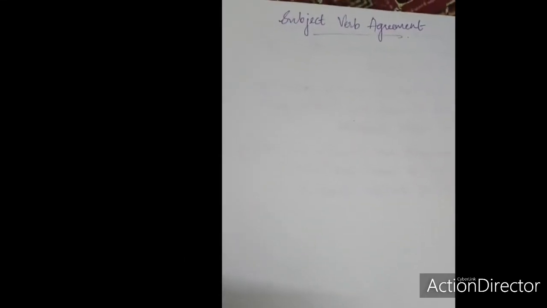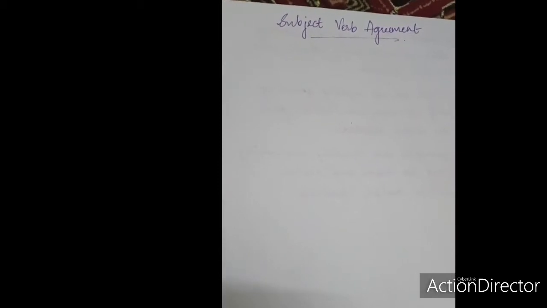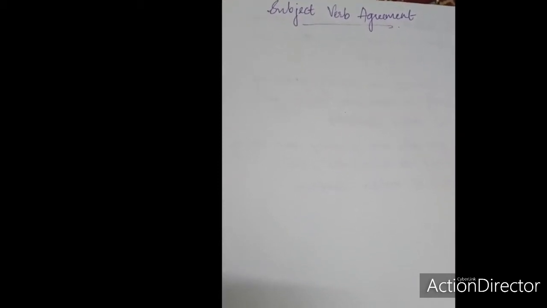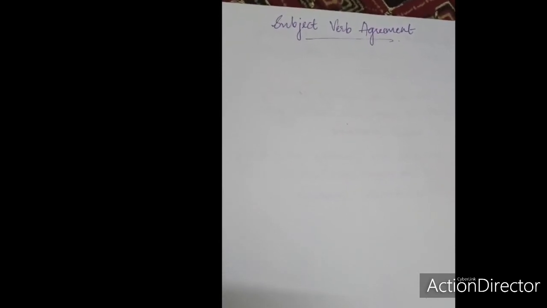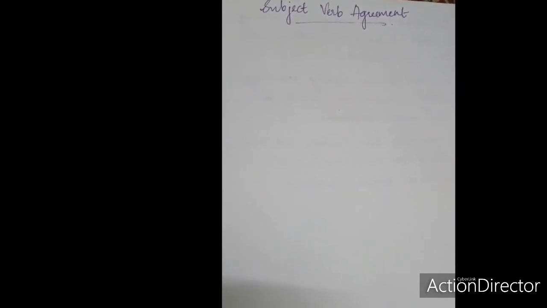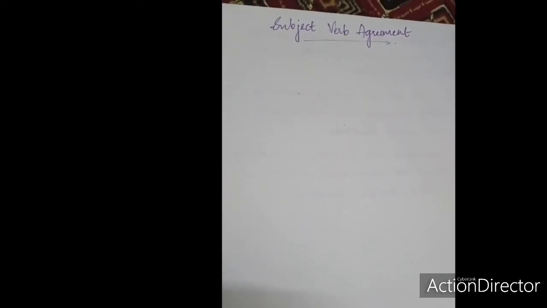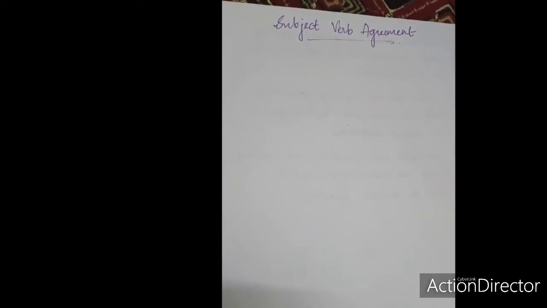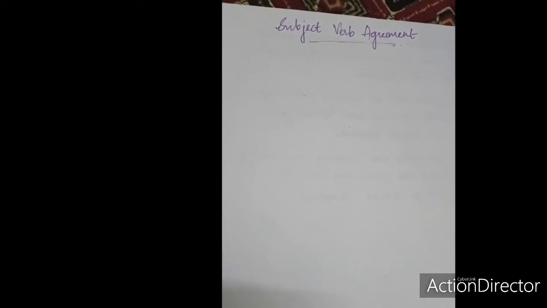In our last class, we've learned about verbal analogies. Hope it's clear. And in this class, we'll be learning subject-verb agreement. So what is subject-verb agreement? It simply means the subject and the verb must agree in number. This means both need to be in singular or both need to be in plural.